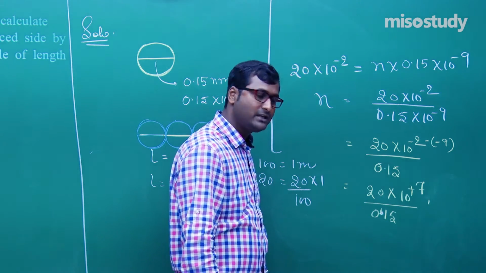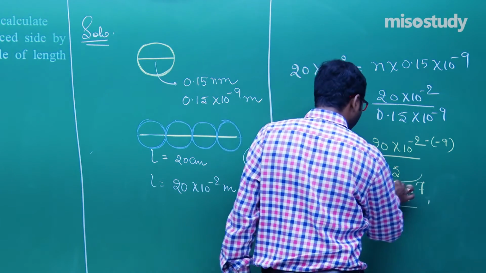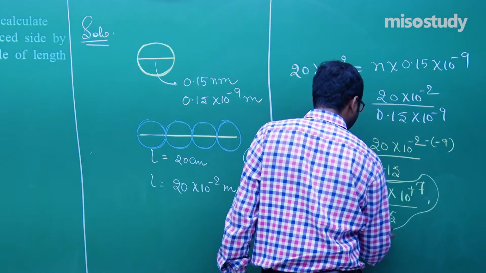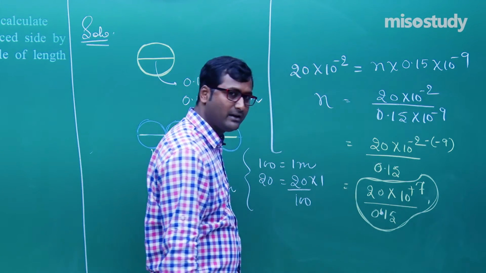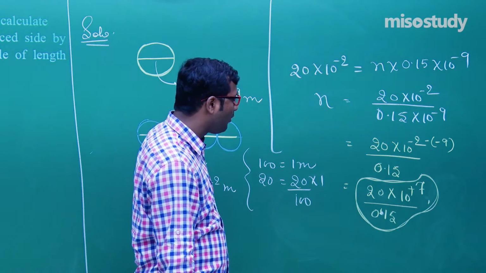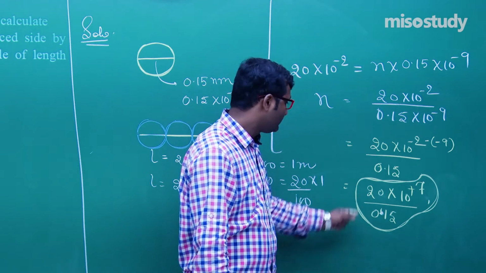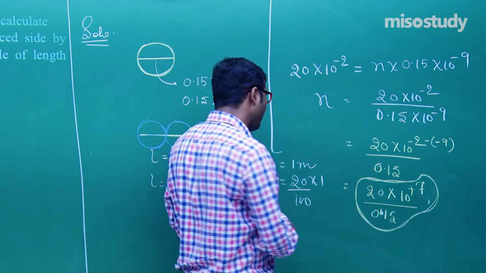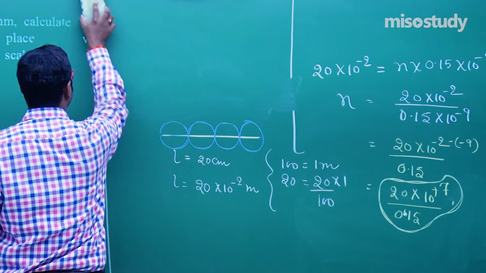Now it's your turn. If you solve this, then definitely you will get the answer. 20 multiplied by 10 to the power 7 divided by 0.15. This is the value of n. Now I am going to rub this part and we'll discuss the next question. Wait for a moment.